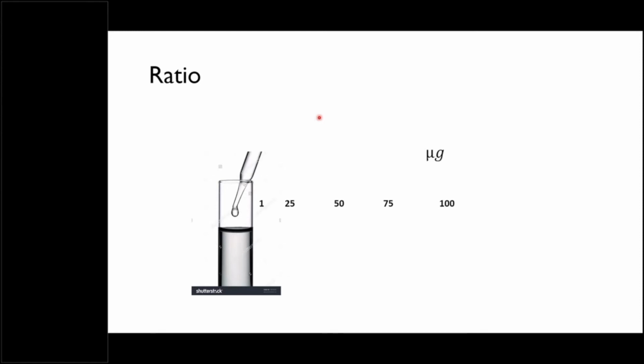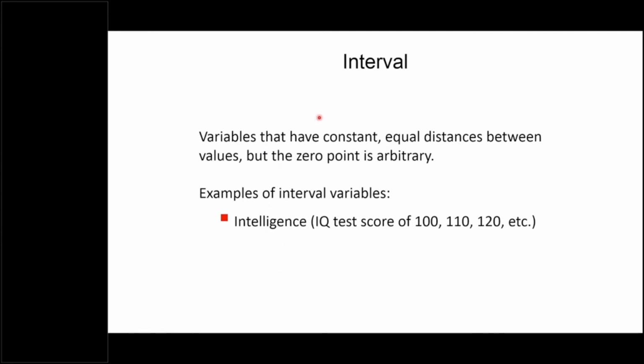So what is interval? Now interval is very much similar to the ratio, except it does not have an absolute 0. The 0 point is arbitrary. For example, measuring temperature on the Celsius scale. Now 0 degree temperature is also there. It doesn't mean that there is no temperature. Look, we also measure temperature at minus 30, minus 20.